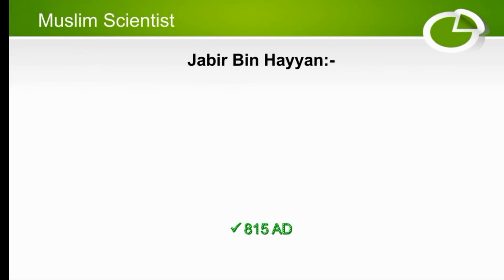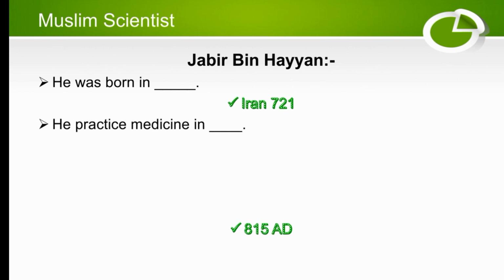Now these are related to Muslim scientists. Jabir bin Hayyan. Jabir bin Hayyan was born in dash. So what was his date of birth? The right option is he was born in Iran in 721 AD. He practiced medicine in dash. So he practiced medicine in Iraq.